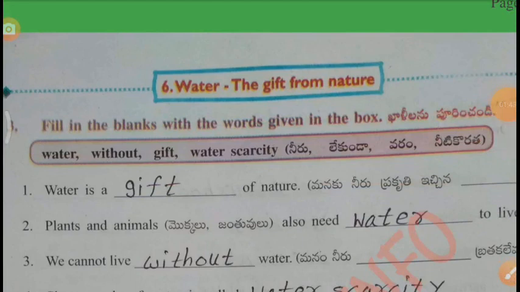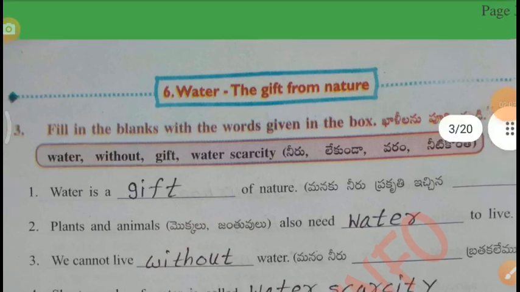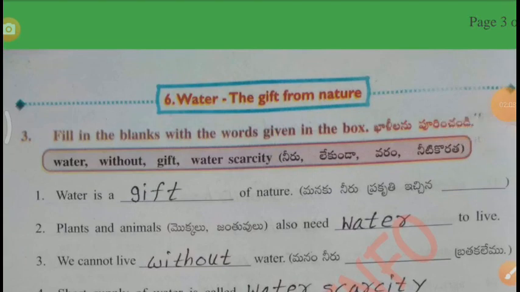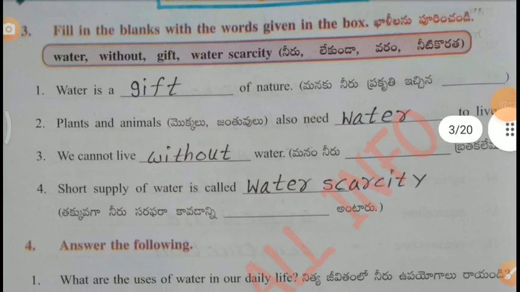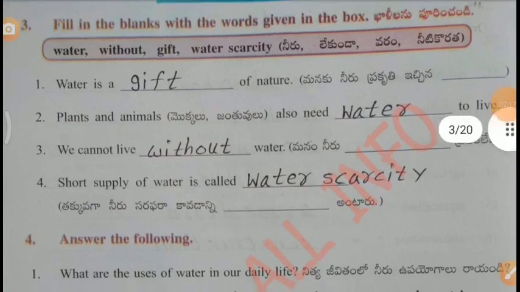Next, fill in the blanks with the words given in the box. Water, without, gift, water scarcity. First one, water is a gift of nature. Second one, plants and animals also need water to live. Third one, we can't live without water.